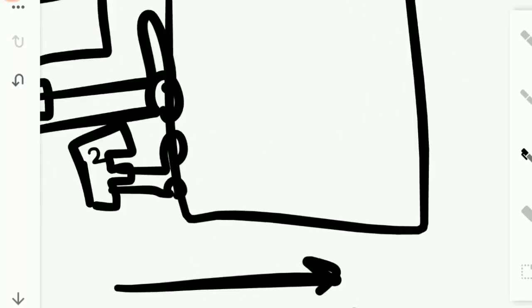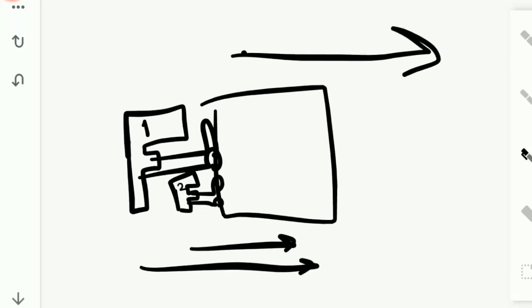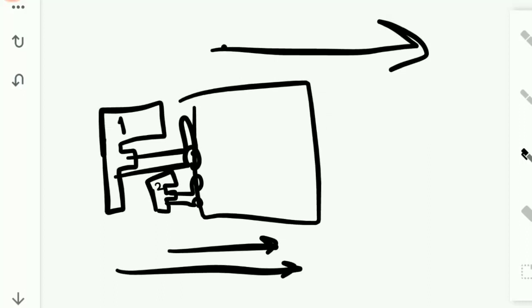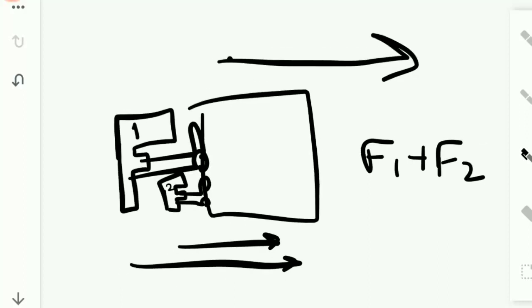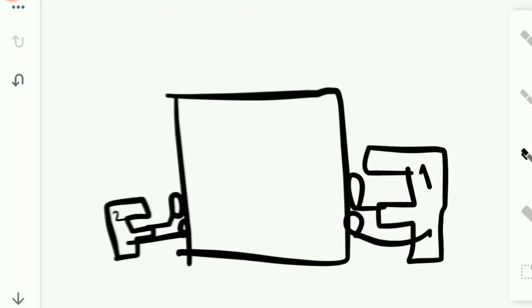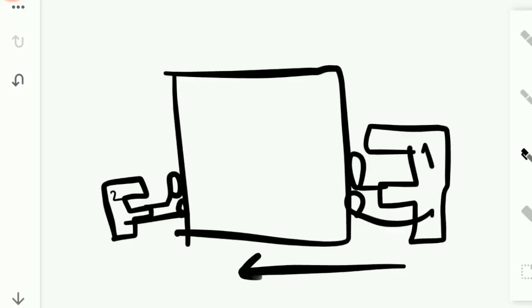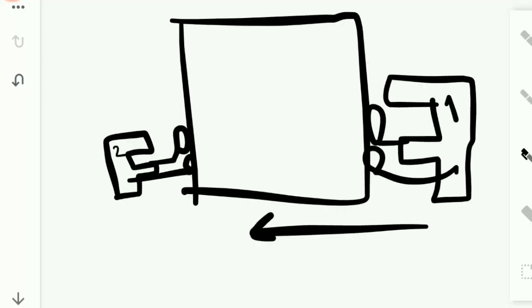So this box will start moving in this direction when it has overcome the force of friction, but let's not go into force of friction right now. So the total force acting on this body is F1 plus F2. Both of these are acting on this box. Now here's another box. One big force F1 is acting in this direction and the smaller force F2 is acting in this direction.